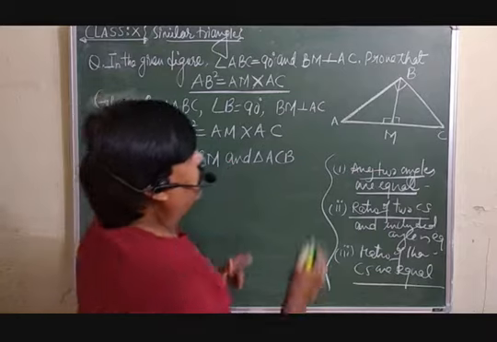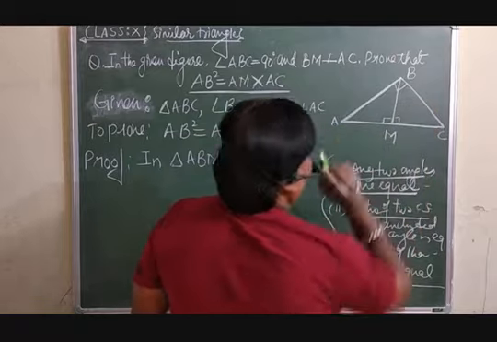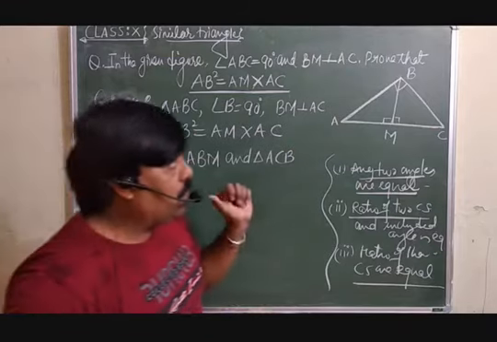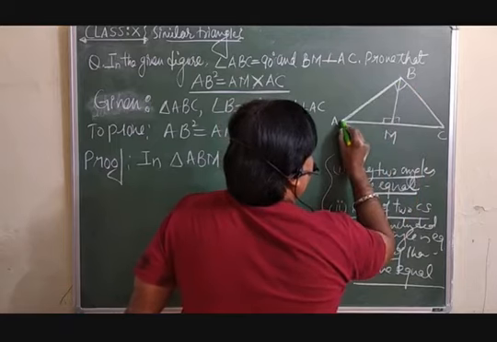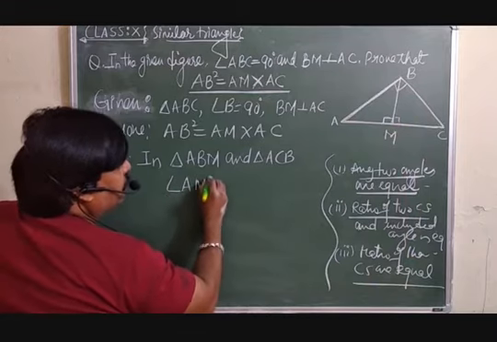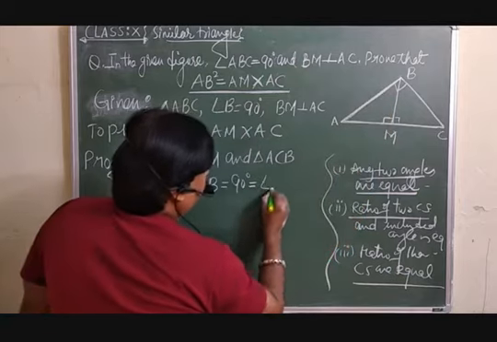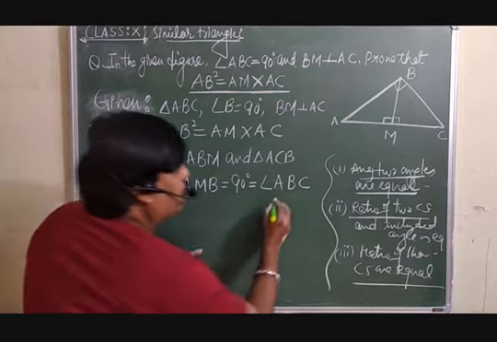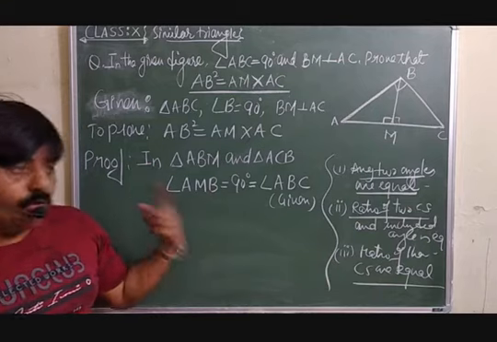Now, these two triangles, we want to make similar: triangle ABM and ACB. This I already told you. Here all the information is given, we only have to search for one thing. Look at here, what information is given? In triangle AMB, angle AMB is already given as 90, and this is also equal to angle ABC. So one angle is already given. Now you want to make the triangles similar, so you are supposed to search only one.